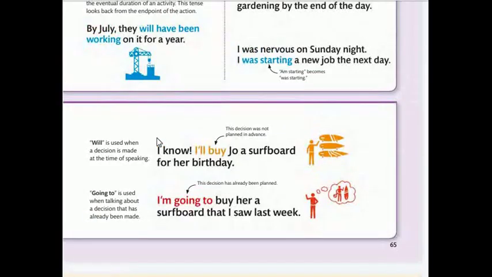And the last one: will is used when a decision is made at the time of speaking. Going to is used when talking about a decision that has already been made. I know, I will buy a surfboard for her birthday. This decision wasn't planned in advance. I'm going to buy her the surfboard that I saw last week. The decision has already been planned.